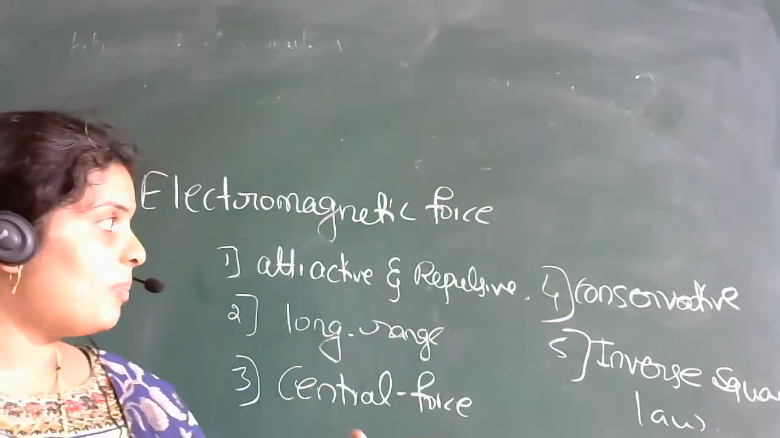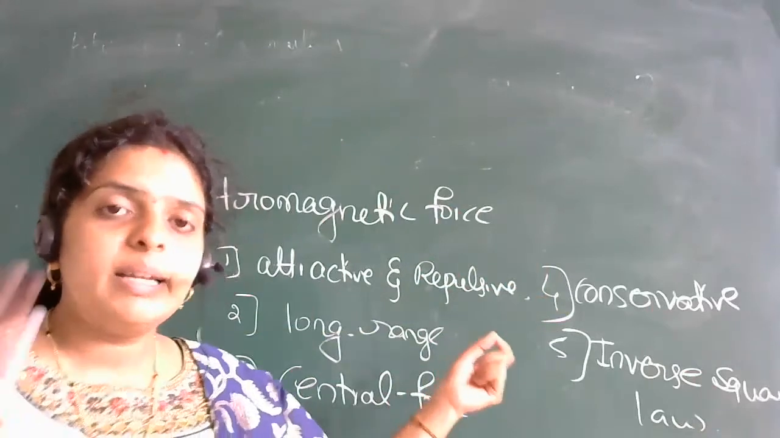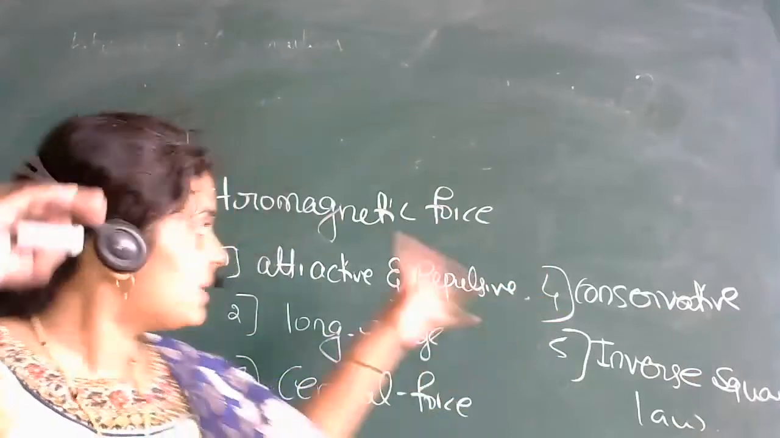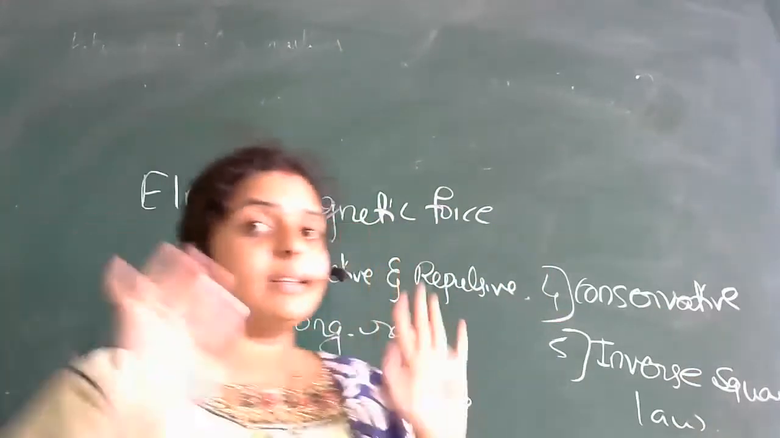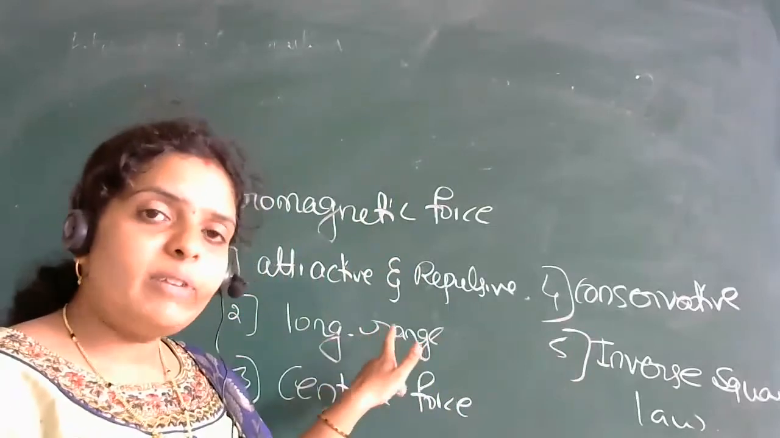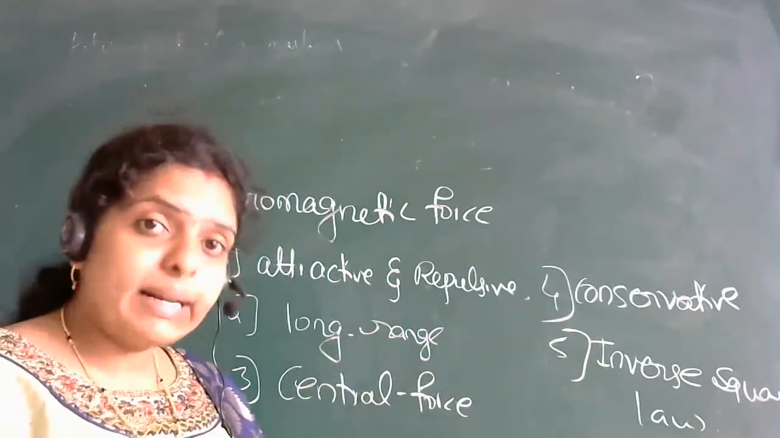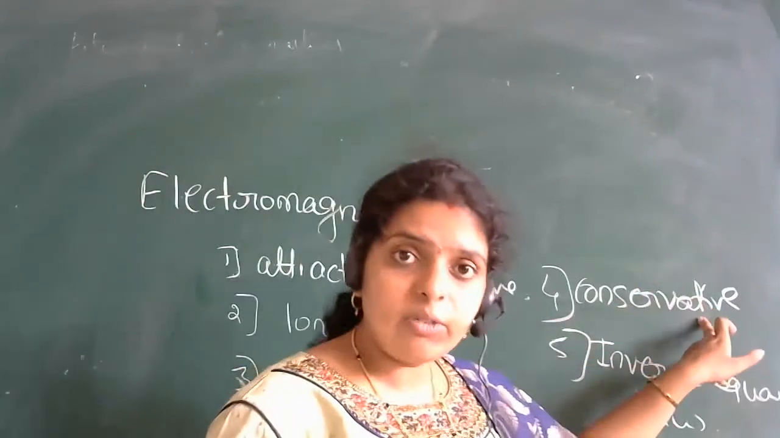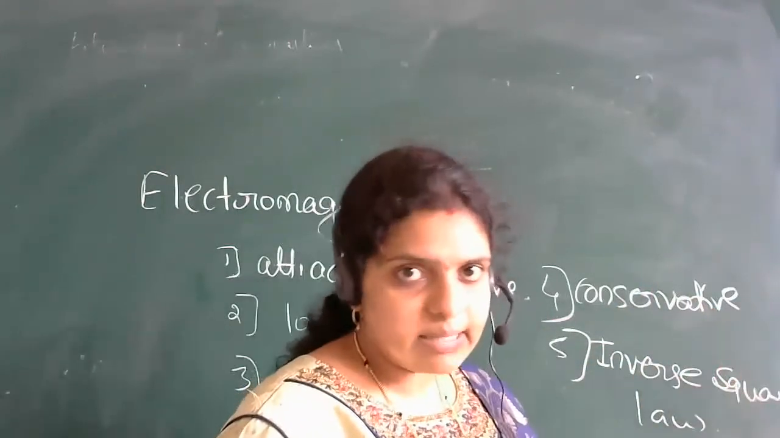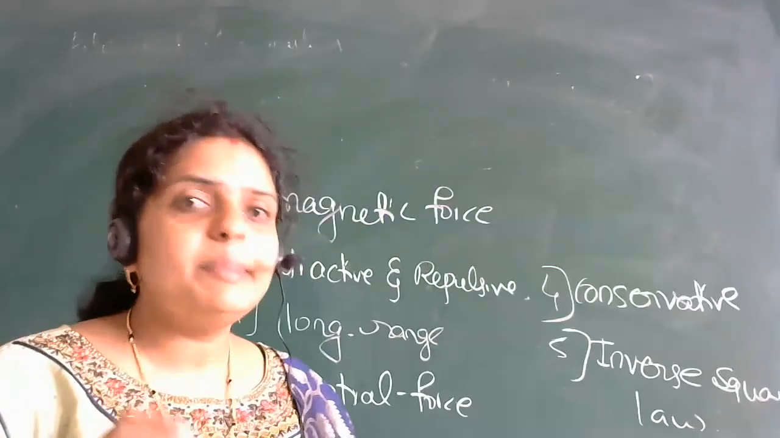See all the properties. How can you remember them? Your gravitational force properties and electromagnetic force properties have no much difference. Here these are common. Gravitational force is also a long range force, and this is also a long range force. It is a central force. It is a conservative force. This also obeys the inverse square law. Only the difference is that electromagnetic force is both attractive and repulsive in nature.